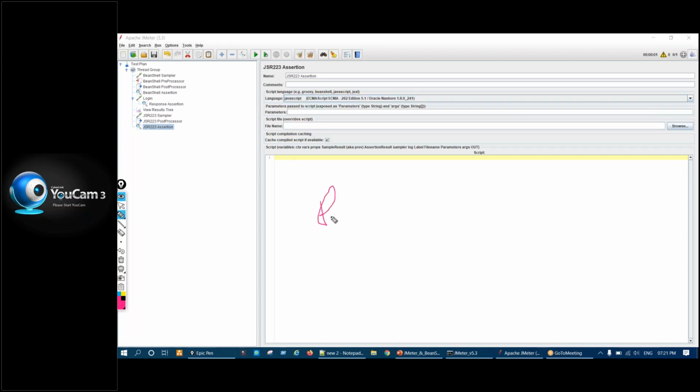We can use Python also, right? Python libraries used to come as a jar. We have to import that jar, and then we can use Python to write something or do some activity. So that is the only difference between BeanShell and JSR223.